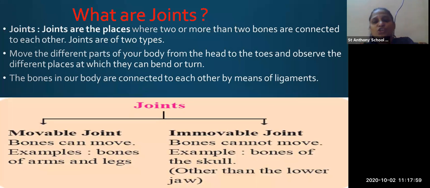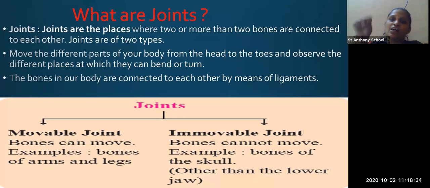Now if you touch your hand, you can feel the upper arm, यहाँ का ऊपर का part और नीचे का part, you can feel that they are having different types of bones. You can touch your hands also and you can feel the bones. So move the different parts of the body from head to toes. Observe the different places at which they can bend. So जहाँ पे bend होता है, there you can find the joints.